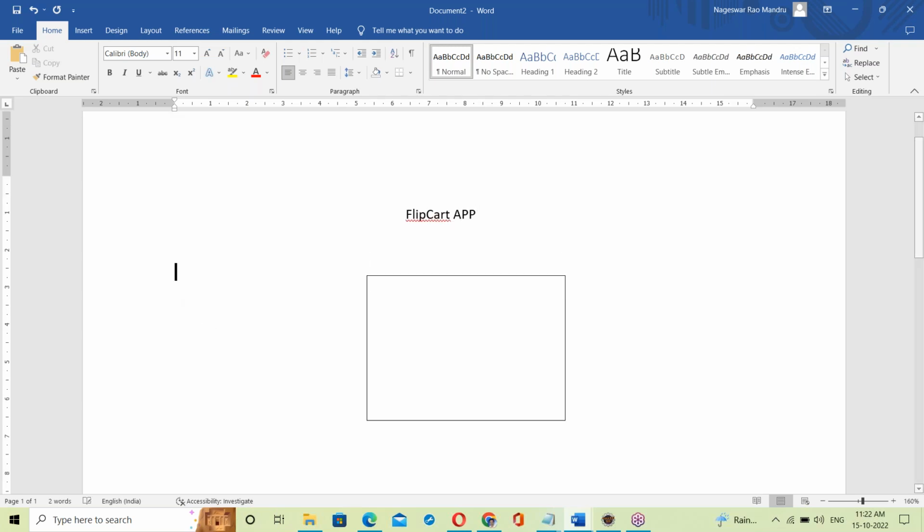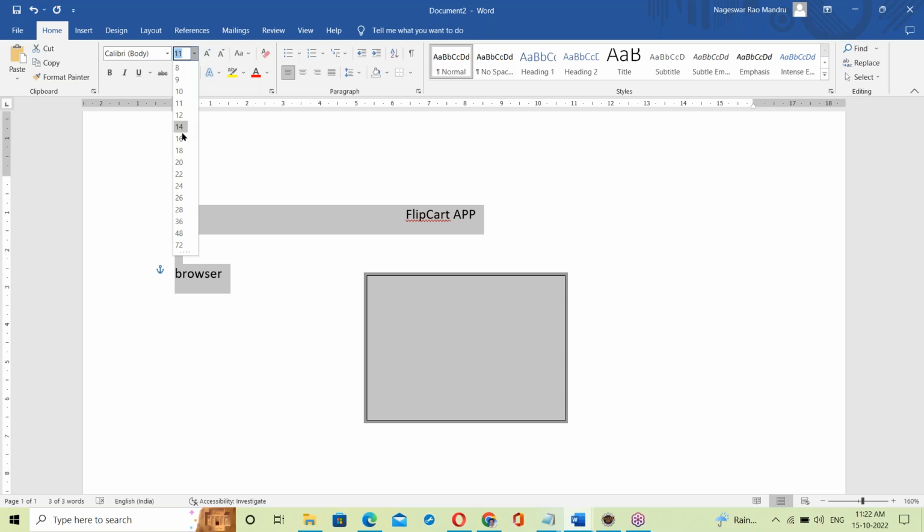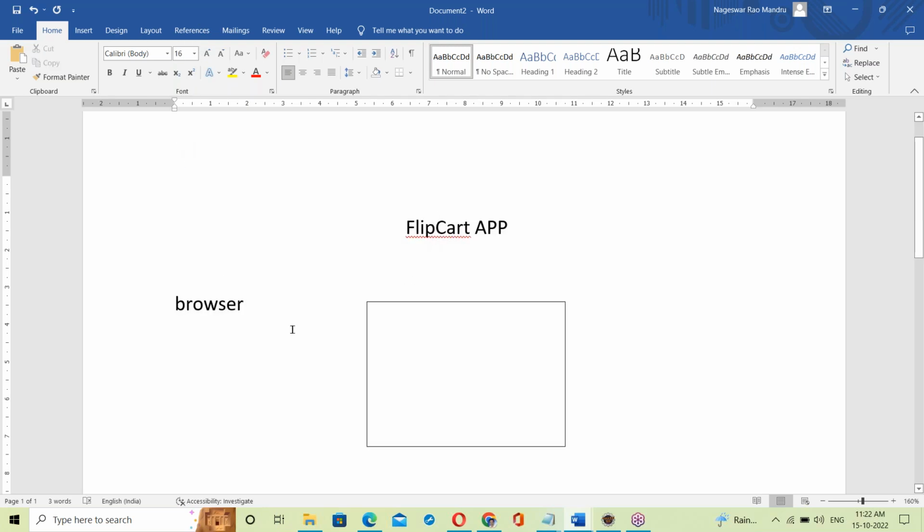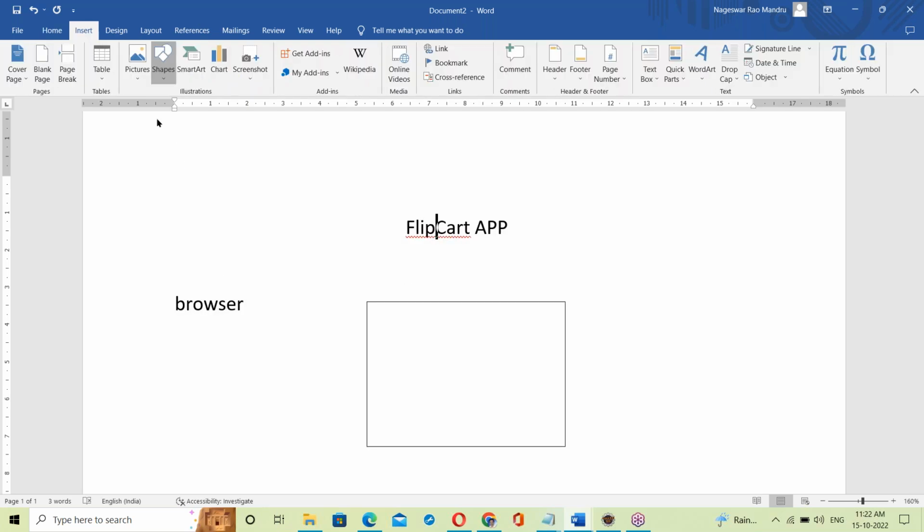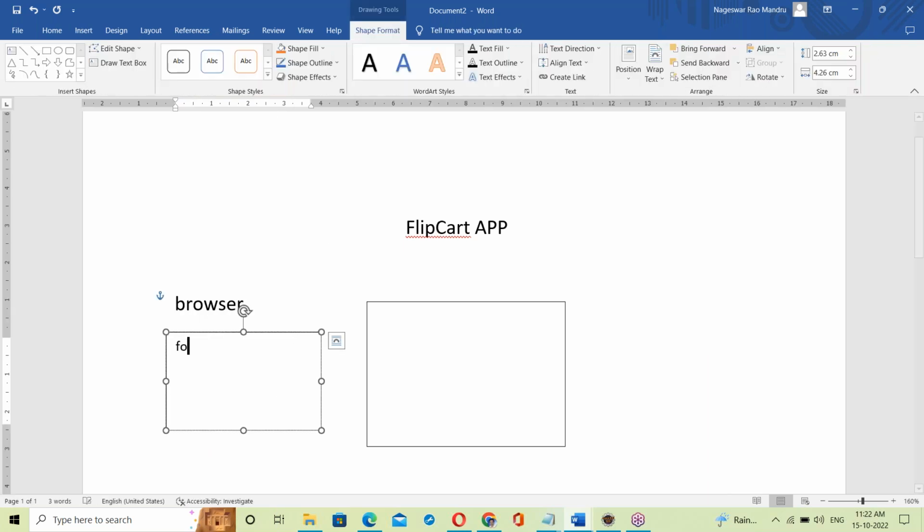Next, this is your browser. Flipkart and browser. In the browser there is a form, that registration form page.